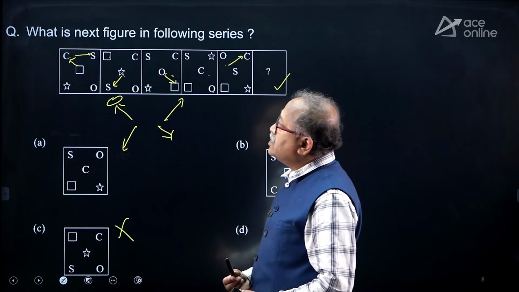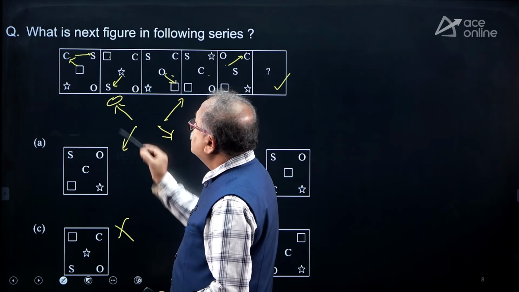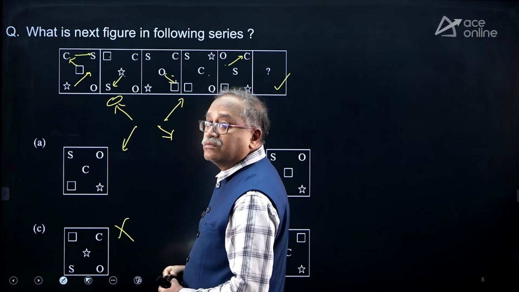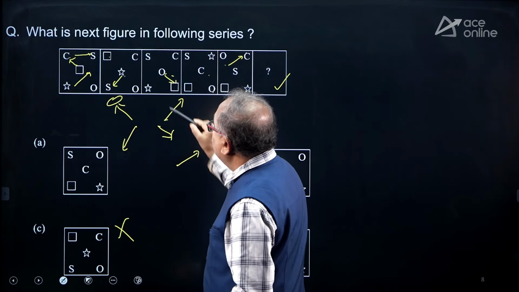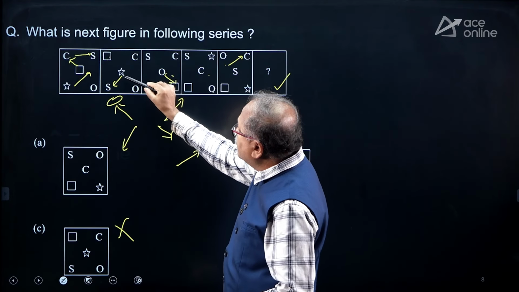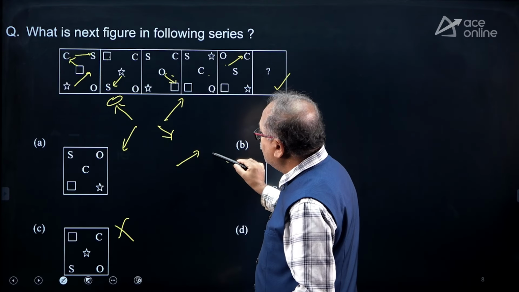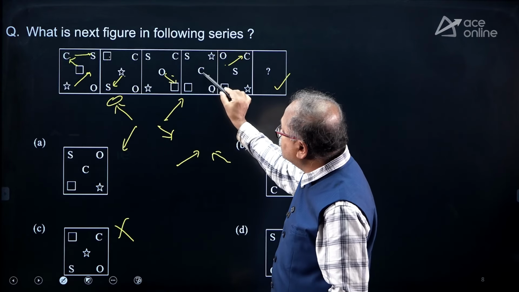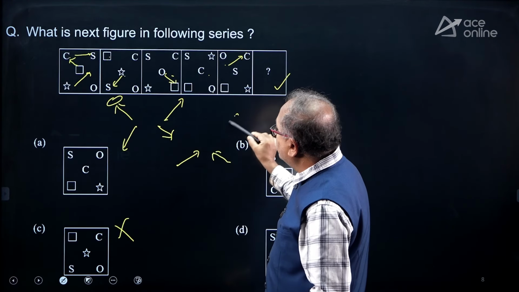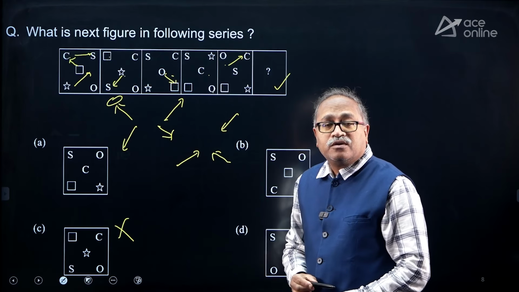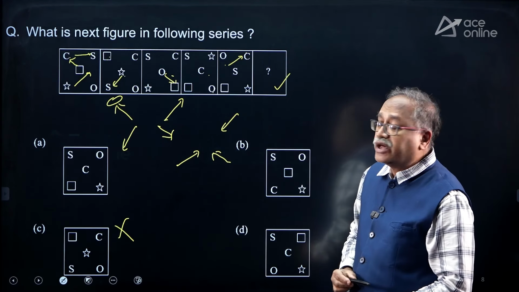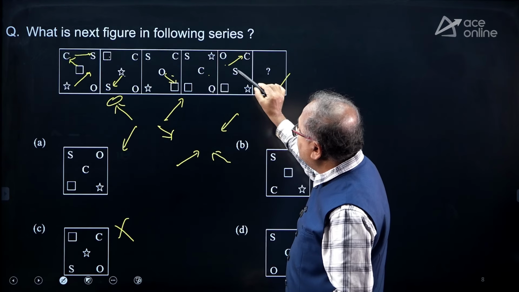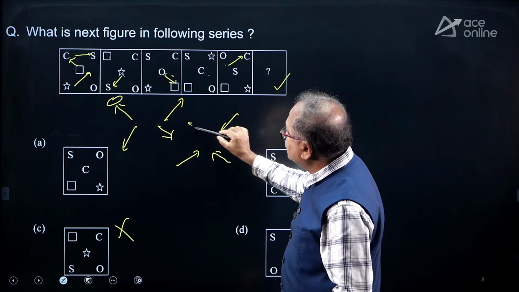So can I identify how the middle figure comes? So from here to here, the middle figure is moved in this way here. Okay, in this direction. Now here 0, it comes from this direction. Okay, anti-clockwise. Now from this to C. Now C comes from the top right corner. The C comes over here. Now S, the S which is there, S comes over here.